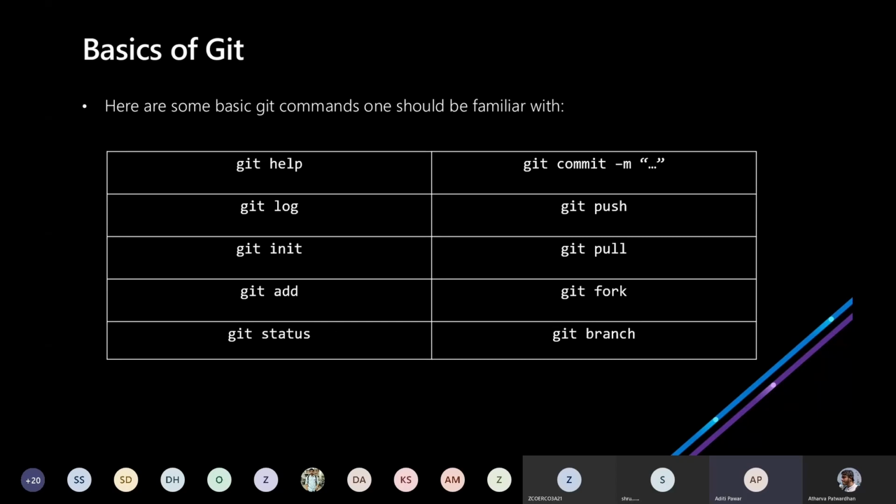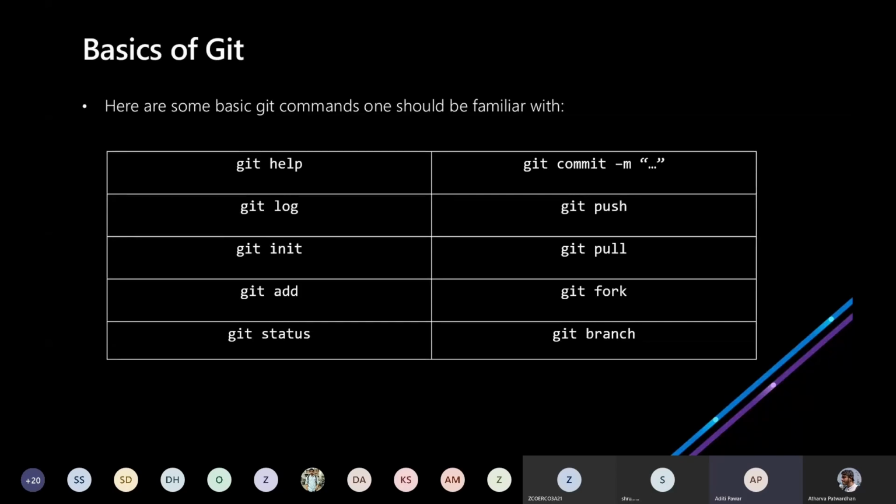Then next is git init. This will initialize a repository or create an empty repository, which will have a .git folder which is hidden by default. The next one is git commit. When we are ready with all the changes, then we just need to commit a file by using the git commit command. We can also put a message so that we can know how many and what changes we have made in a repository. When we commit, it will be put into a local repository.